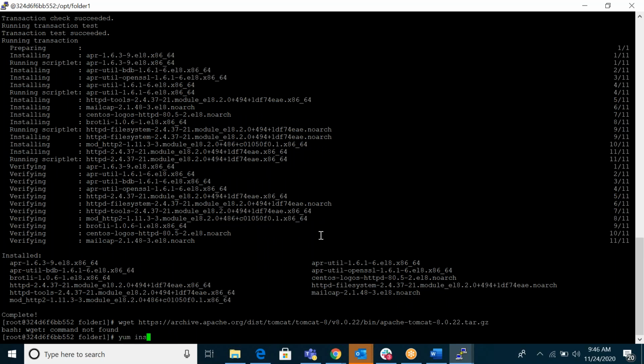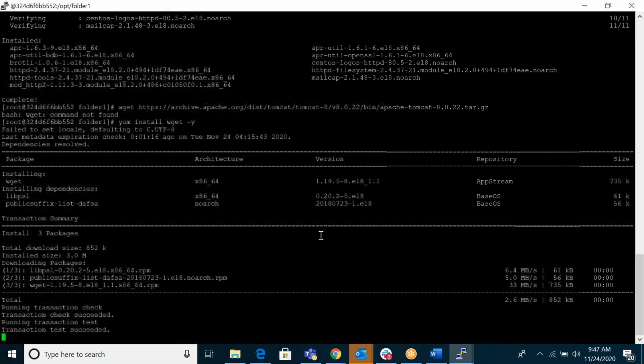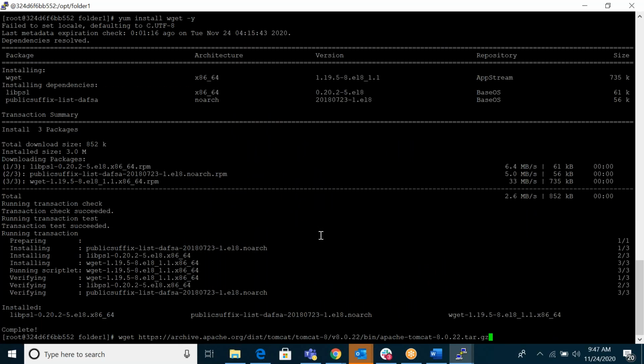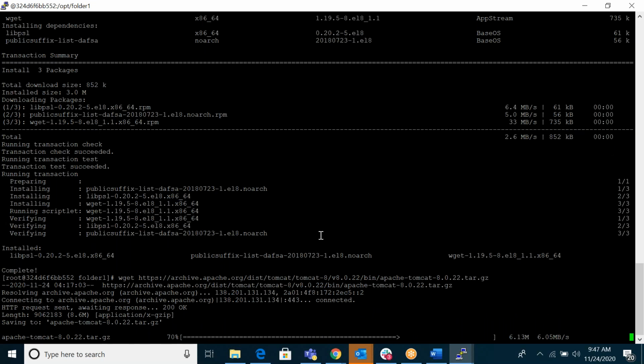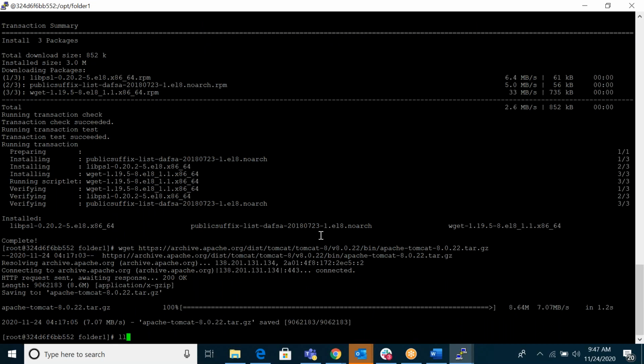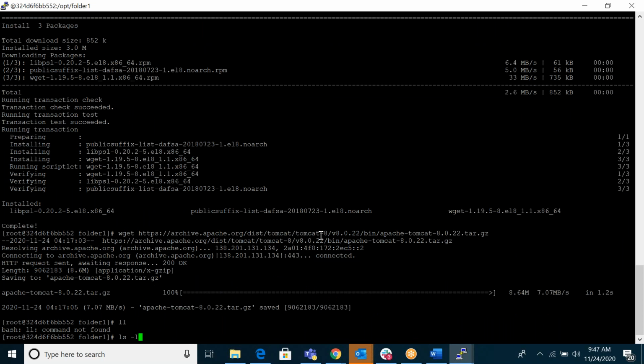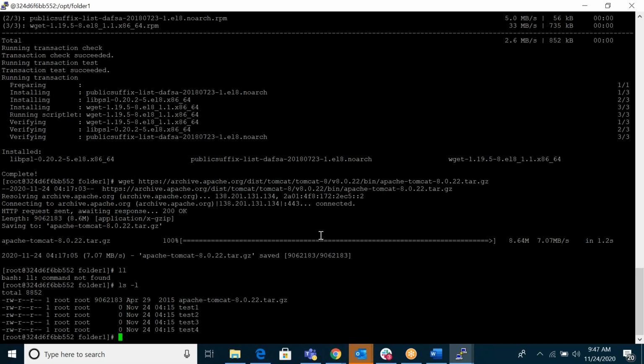So yum install wget. First install wget, then download that Tomcat. Now I'm downloading Tomcat. You can see I downloaded my Tomcat zip file. So now tar xzbf.